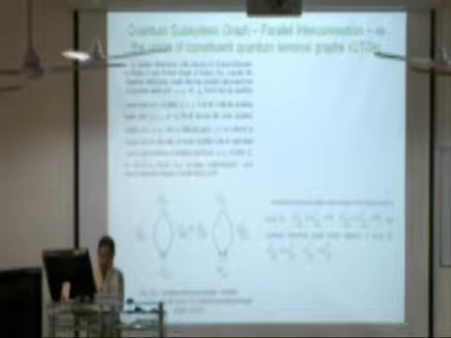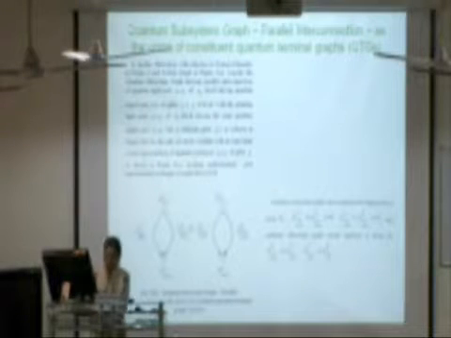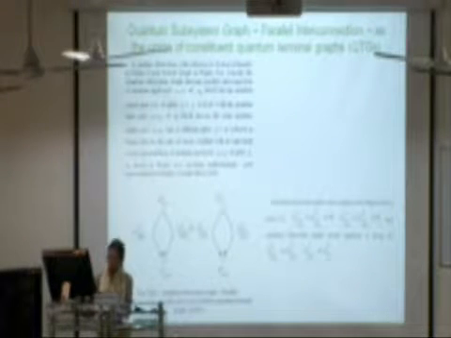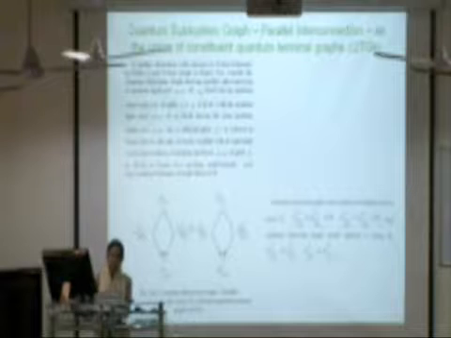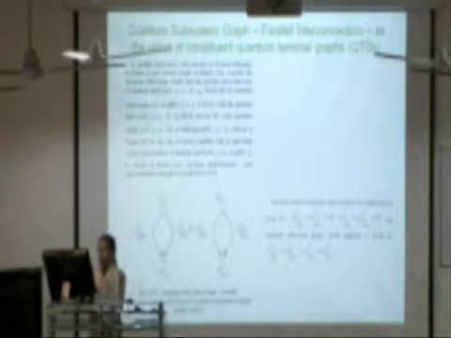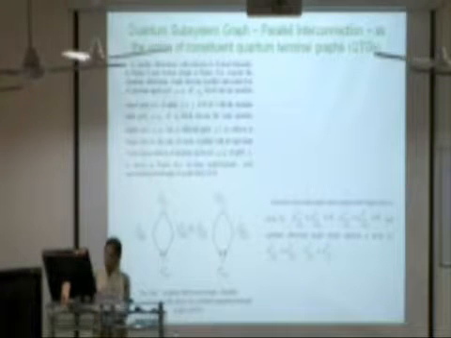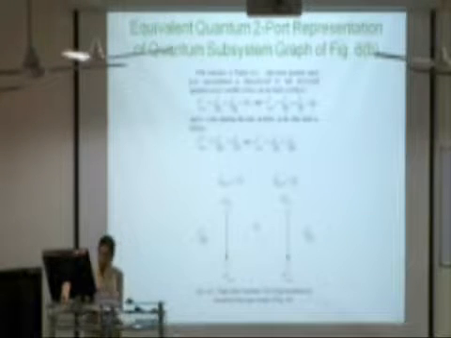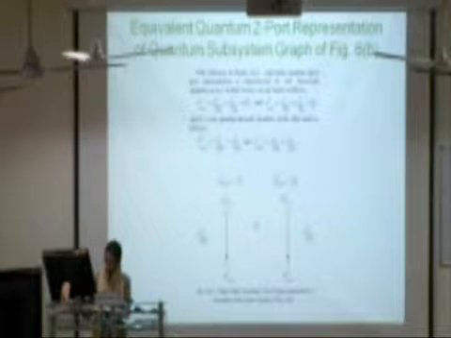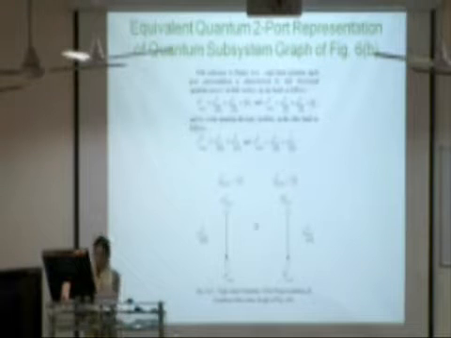together with its equivalent two-port representation of quantum input port n+1 of qubit JL prime as shown in figure 6c, invoking multi-terminal port representation technique of graph theory. Again, the quantum subsystem graph vertex equation and circuit equations are shown on this slide. So this is figure 6c, which shows the equivalent quantum two-port representation of quantum subsystem graph of figure 6b.